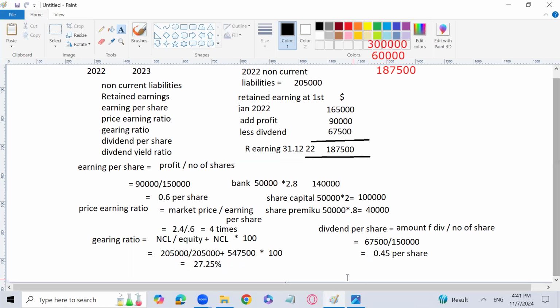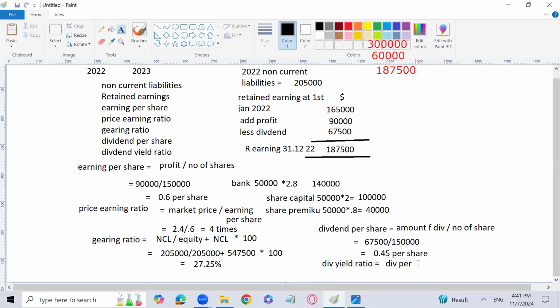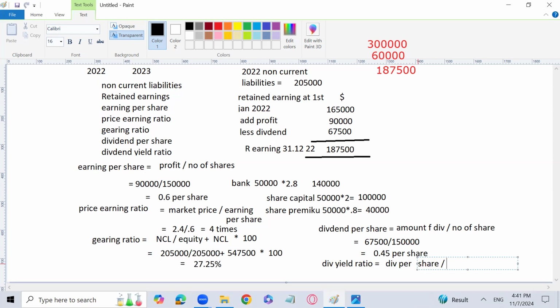Next ratio which was required is dividend yield ratio. Let's calculate it. The formula is dividend per share over market price per share, multiplied by 100. So quite easy. It tells how much return you are getting on each dollar invested. Dividend per share we have already calculated, that is 0.45, divided by the market price per share in this year, that is 2.4, multiplied by 100.